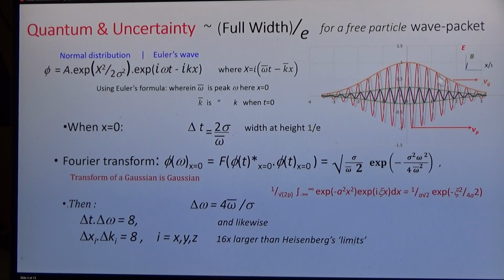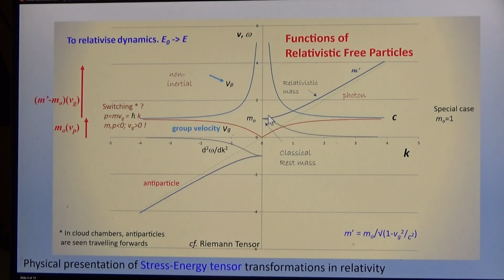From this we can derive the uncertainty, which is roughly the full width half maximum. I will not say anything more about that for today. But let's look at rest mass. This is a rest mass of a massive particle. But the photon has zero rest mass, and the energy is proportional to the momentum.